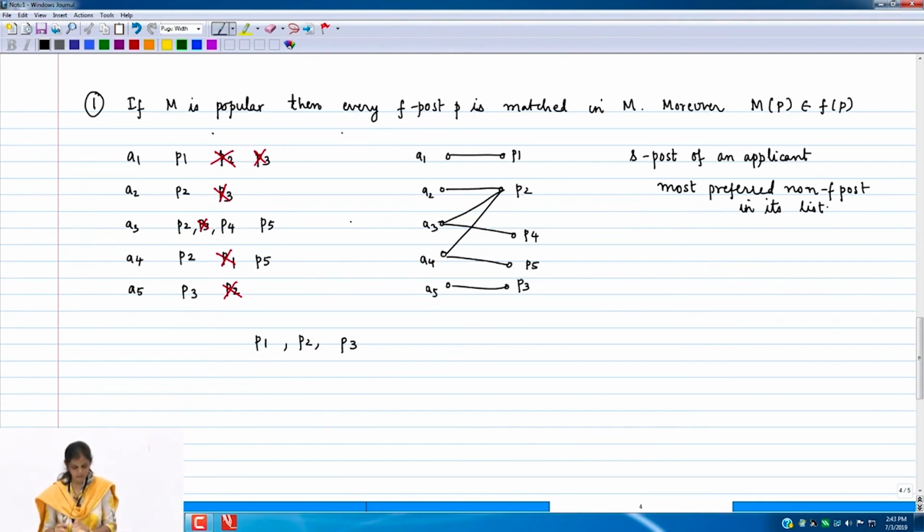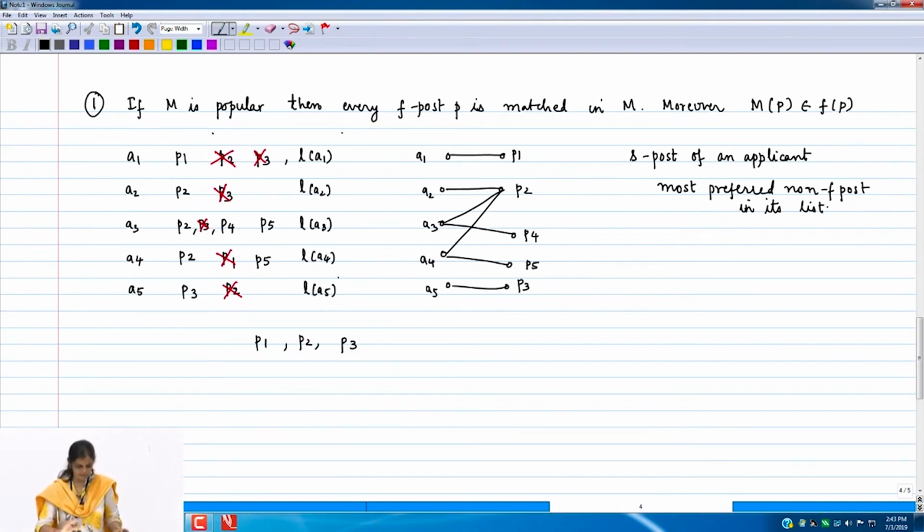So what we are going to do is a small pre-processing of the instance. That is, as soon as we are presented with the instance, we will add a unique last resort post for every applicant. So LA1, LA2, LA3, LA4, LA5. These are all dummy posts, right?